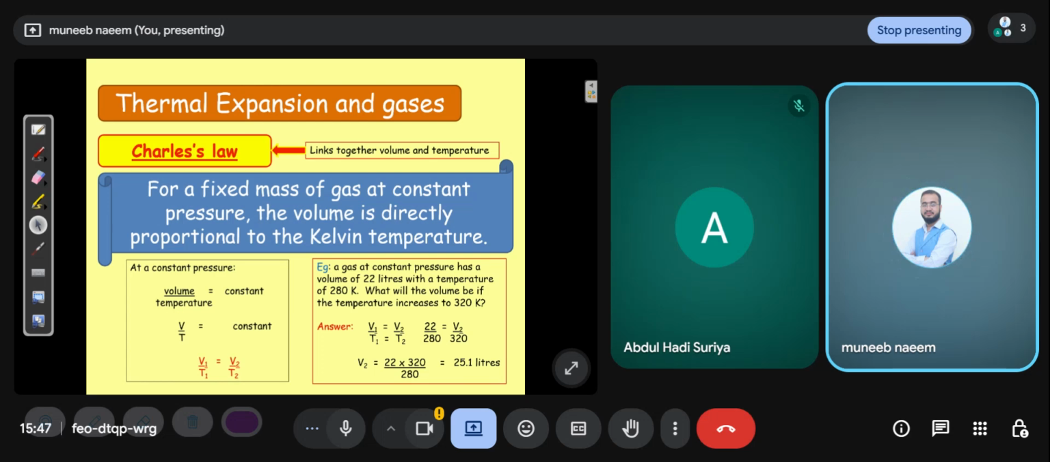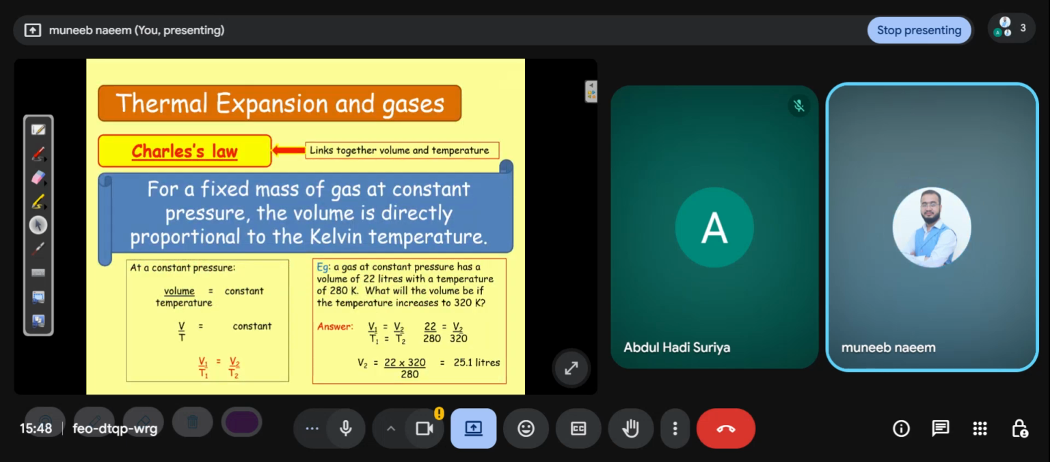Example: a gas at constant pressure has a volume of 22 liters with a temperature of 280 K. What will the volume be if the temperature increases to 320 K? Simply use Charles law. V1 is 22 and T1 is 280, and V2 is our requirement and T2 is 320. So simply solve this formula and get the answer. It is 25.1 liters.